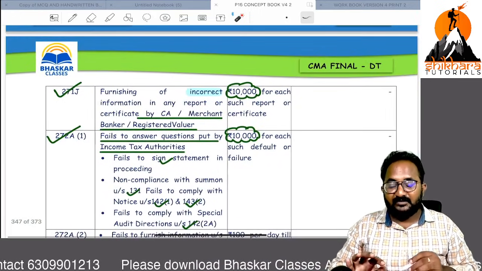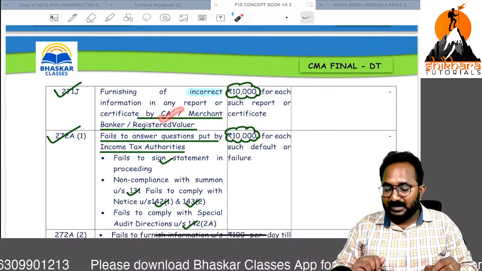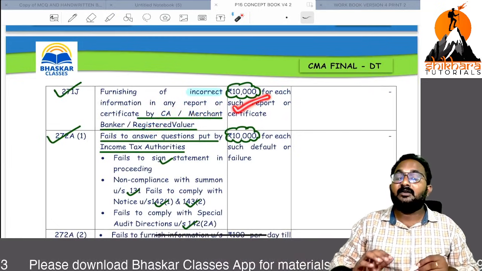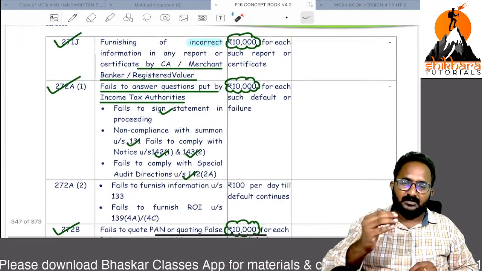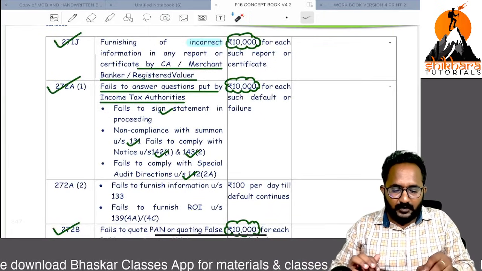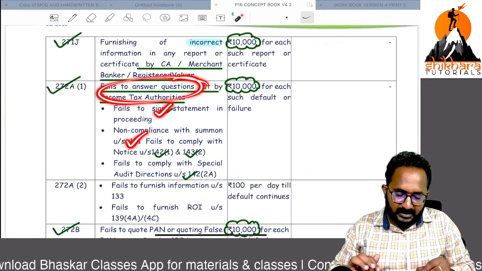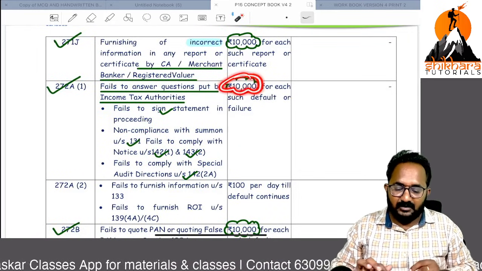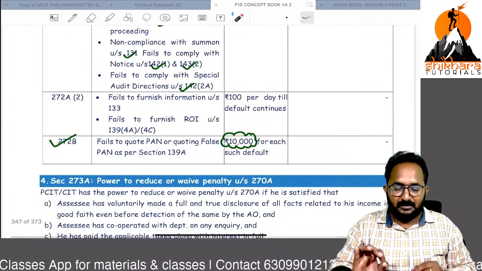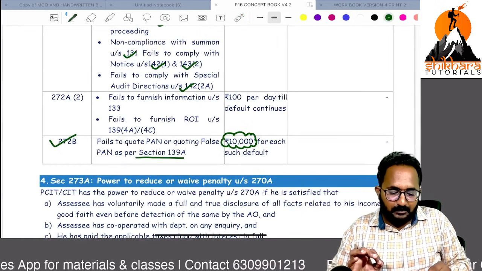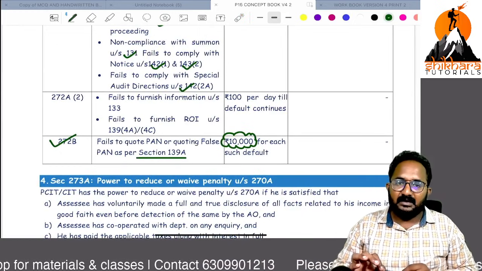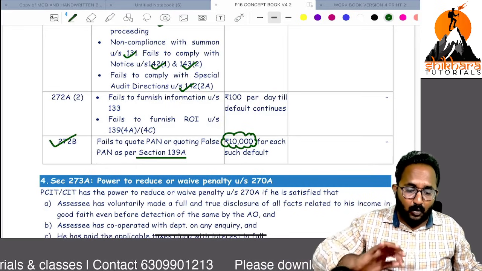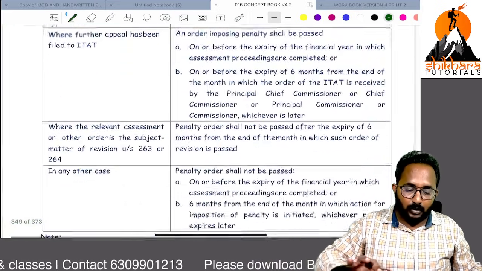Next, 271J: for any report given by the CA, merchant banker or registered valuer, we have to pay the penalty of 10,000 rupees per default. That means every report, 10,000. If you fail to answer any questions given by the income tax authorities with respect to these notices, 10,000 for each default. 272B is PAN related. If you have not submitted the PAN in the required manner, every default is 10,000. Are you clear on the penalty sections? Now we can move on towards the prosecution.